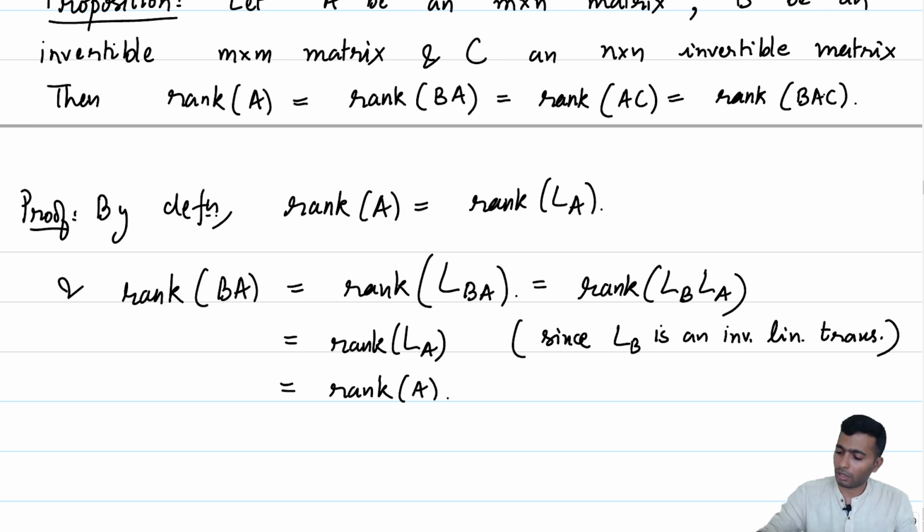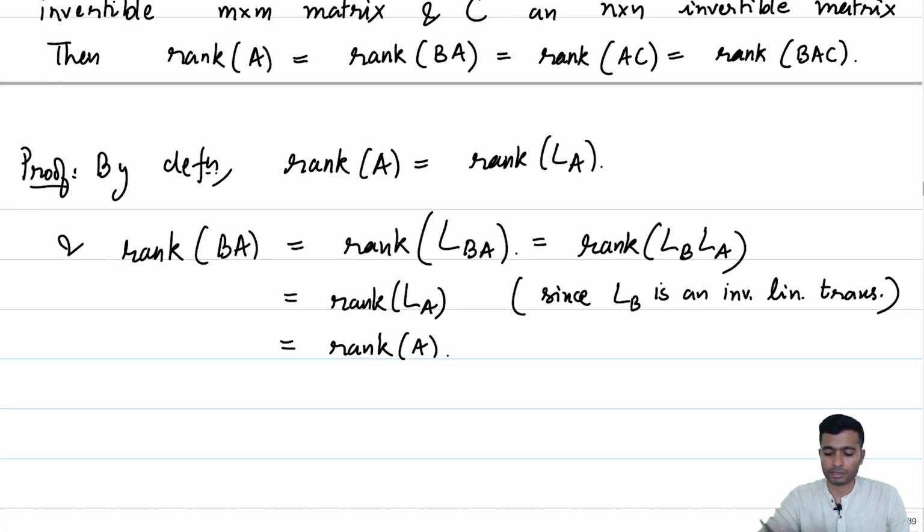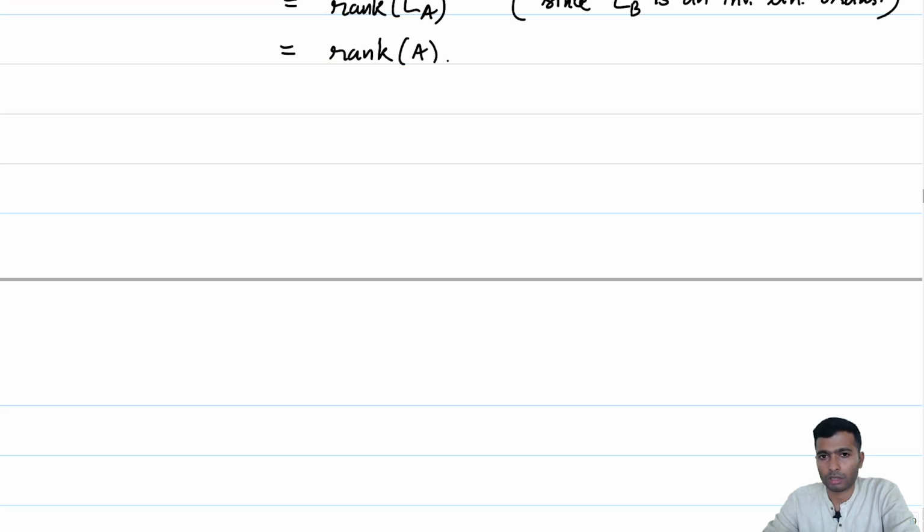Alright, so I will just assume that you will be able to complete the proof here. The idea is extremely similar to what I have just observed. Just notice that LBAC is the same as LB, LA, LC, and that LB and LC are invertible corresponding to invertible matrices B and C. Alright, so this is good, we are in good shape.